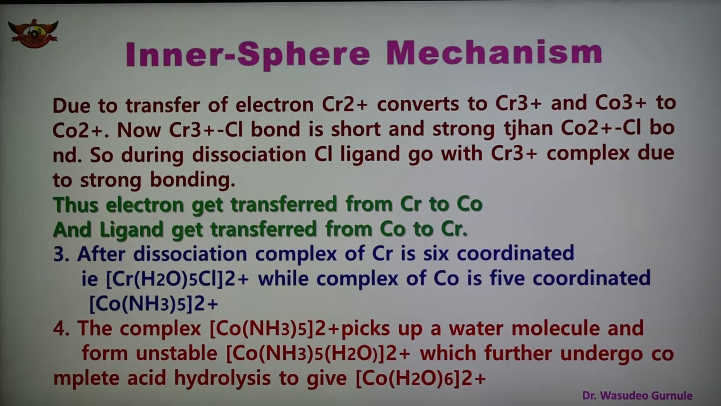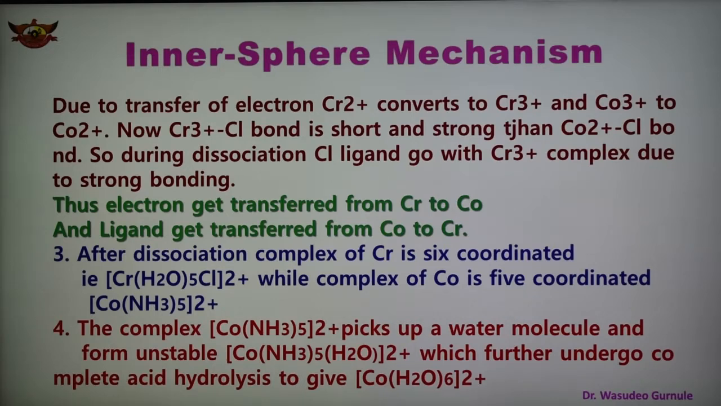Electron gets transferred from chromium to cobalt, and ligand gets transferred from cobalt to chromium. And in the third step, after dissociation, the complex of chromium is 6 coordinated, that is shown, chromium H2O5Cl, while the complex of cobalt is a 5 coordinated Co(NH3)4 2+.